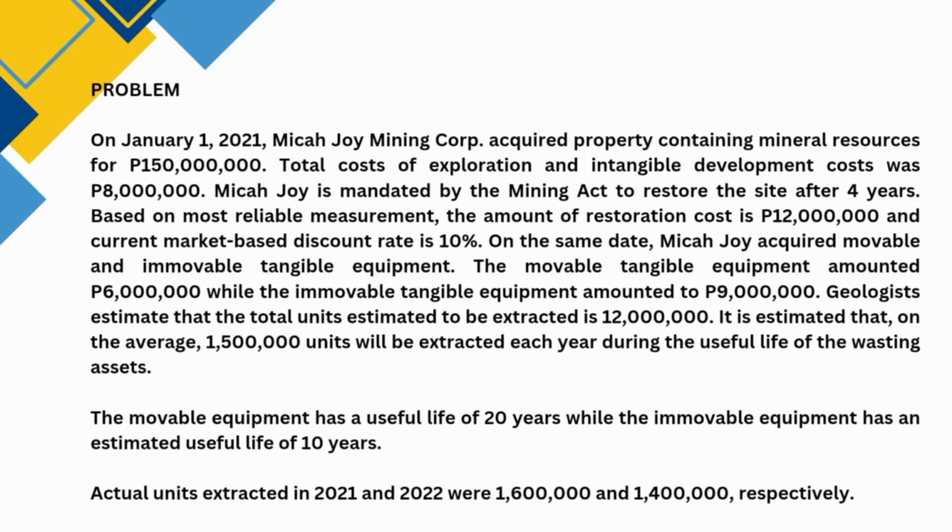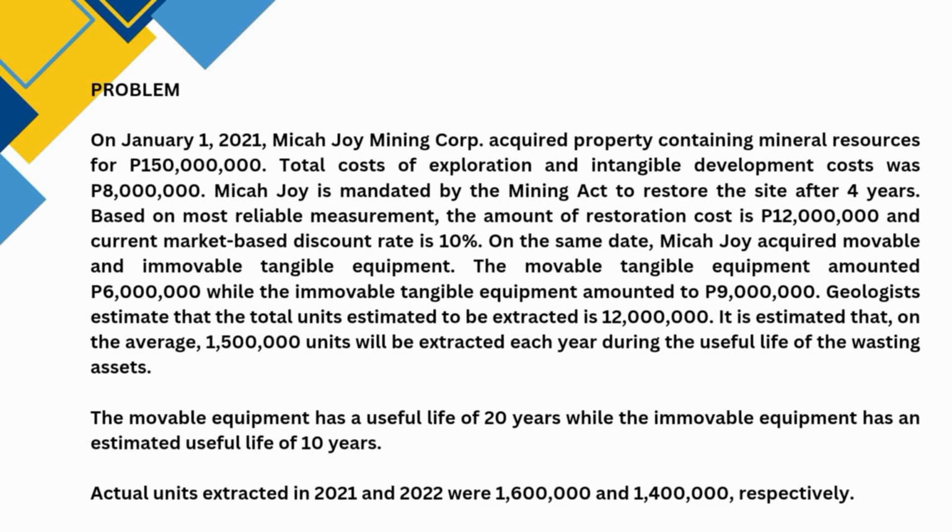Geologists estimate that the total units estimated to be extracted is 12 million. It is estimated that, on the average, 1,500,000 units will be extracted each year during the useful life of the wasting assets. The movable equipment has a useful life of 20 years, while the immovable equipment has an estimated useful life of 10 years.